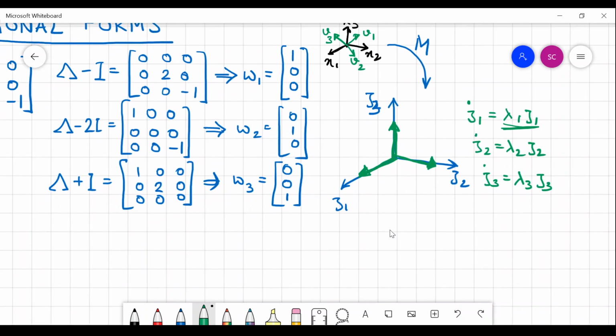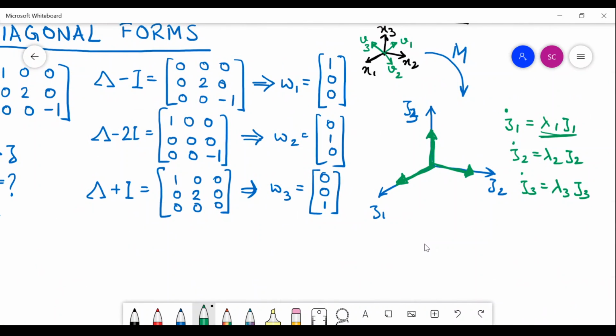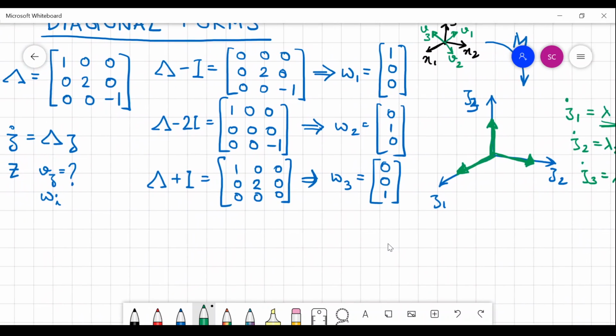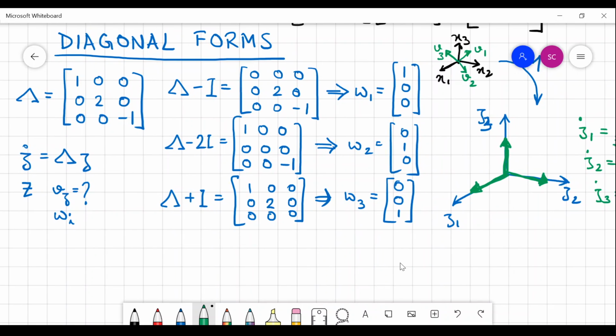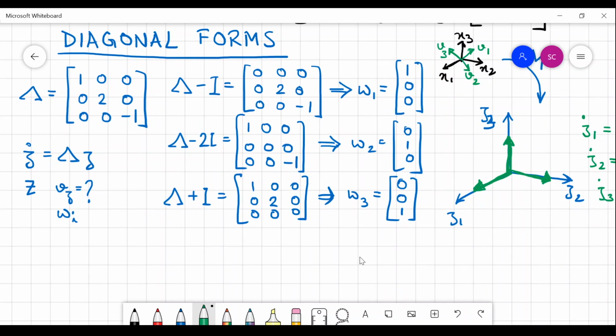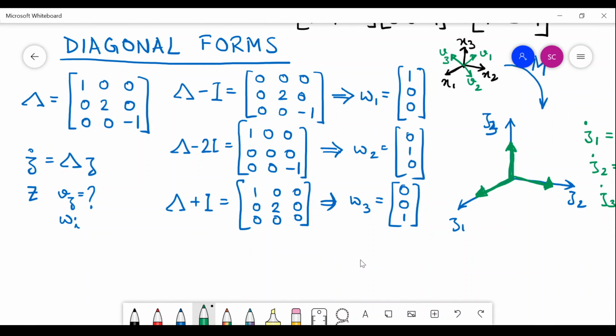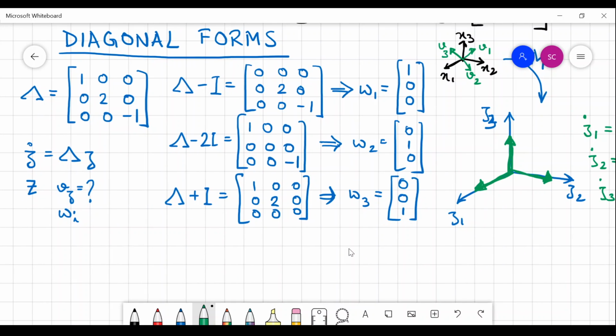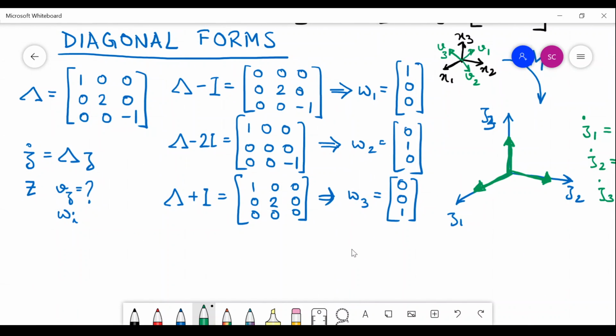And when we have that intention in our mind, we would actually face a problem: we will not be able to diagonalize a matrix all the time. That means what I am saying is that every time we would find that not all matrices A are diagonalizable.